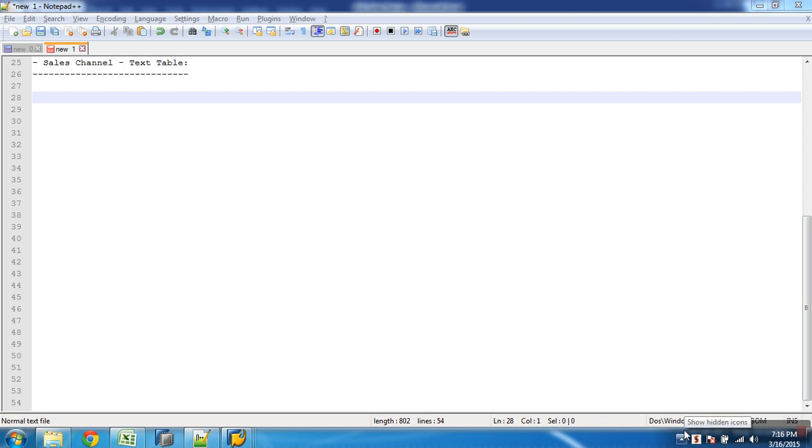What will be the only difference when compared to the previous loading of master? Previously we loaded the attribute table only. Now we are loading the text table. What will be the main difference? The target table will be T. Then what else? In the data flow, while loading, what will be the difference?